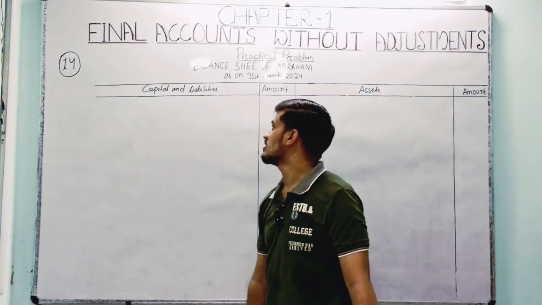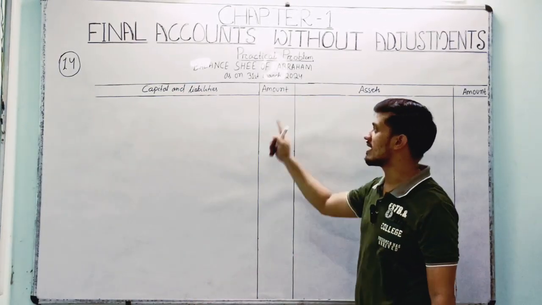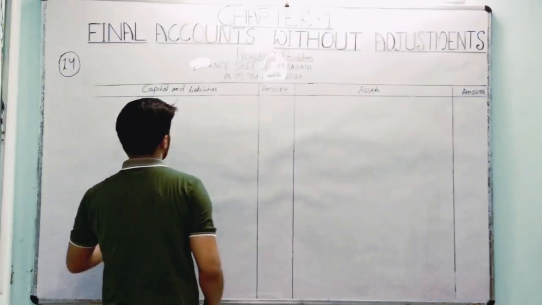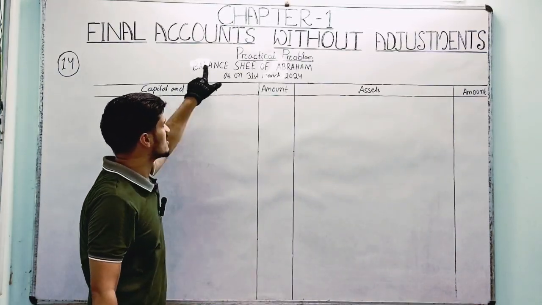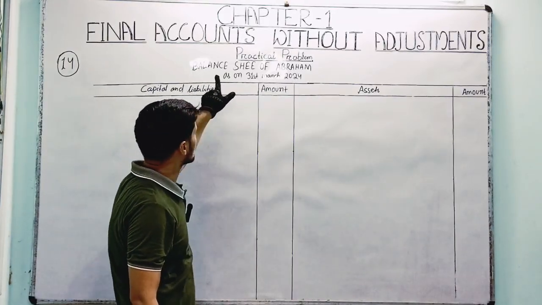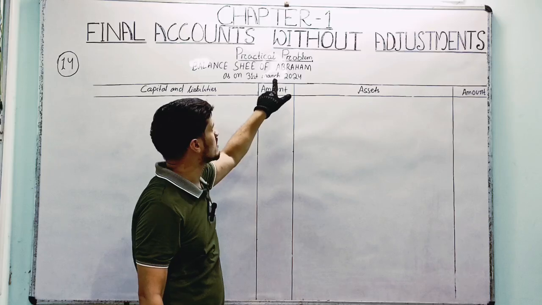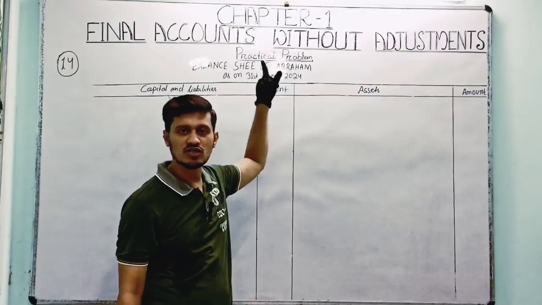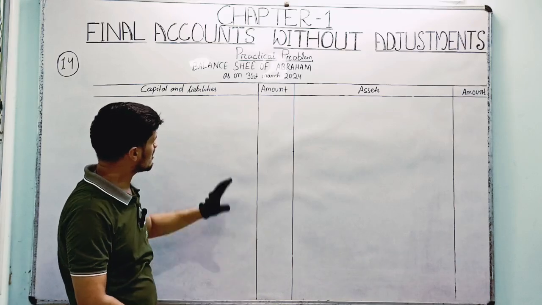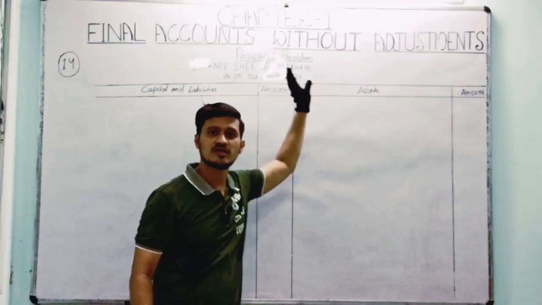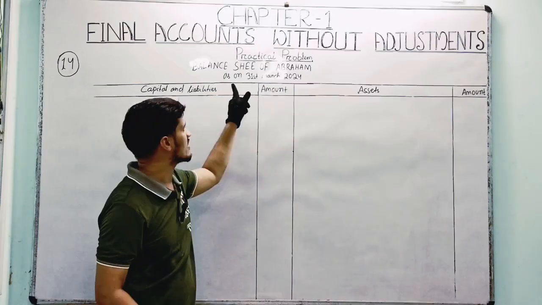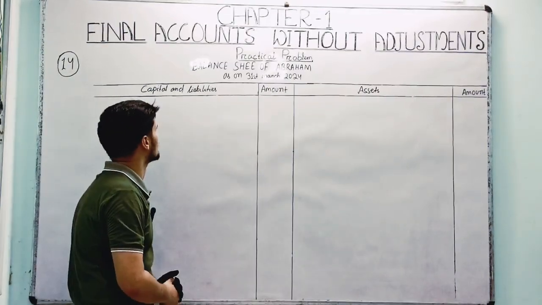Okay, here we have prepared the format of the balance sheet of question number 14. You have to write the balance sheet of Abraham with a capital letter, it's compulsory. Then the second line, as on 31st March 2024, the closing period is 24, and we write the 24 here. And in this balance sheet of Abraham, we write the name of Abraham, right? But the first line should be capital and the second line should be small letter.